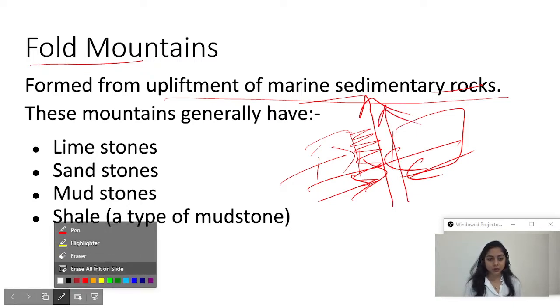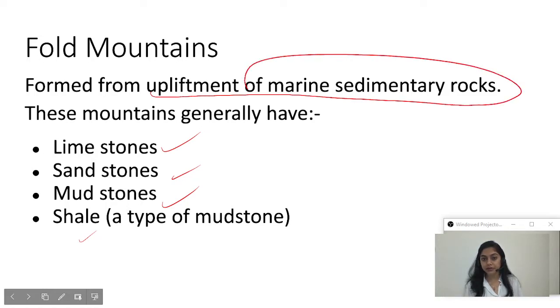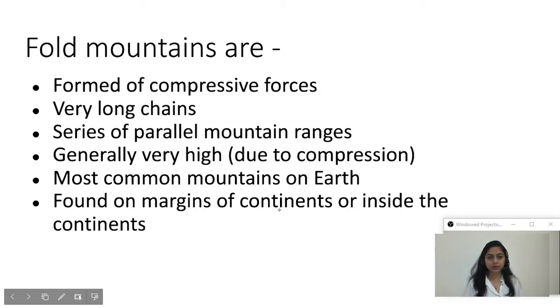These mountains generally have limestone, sandstone, mudstone, whatever the mountain is, all these things will be present in it. They have this, and shale, which is also a type of mudstone. So in short, this is the important thing in fold mountains: upliftment of marine sedimentary rocks. So fold mountains are formed by the rising up of marine sedimentary rocks. Okay, so let's move. Now, fold mountains are formed by compressive forces.